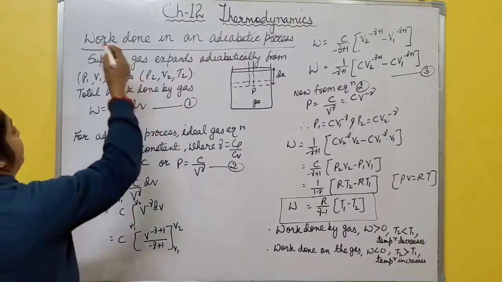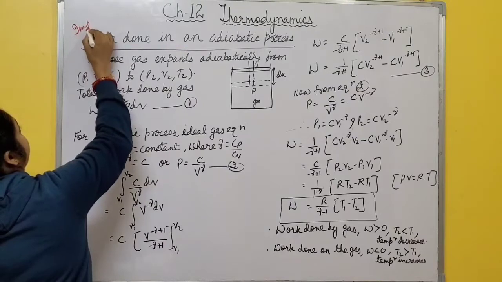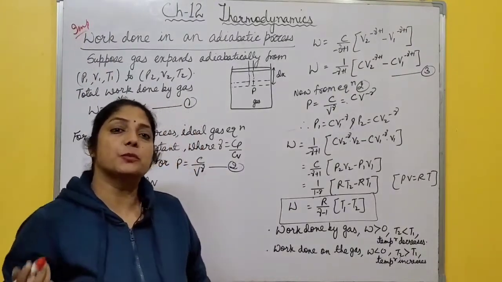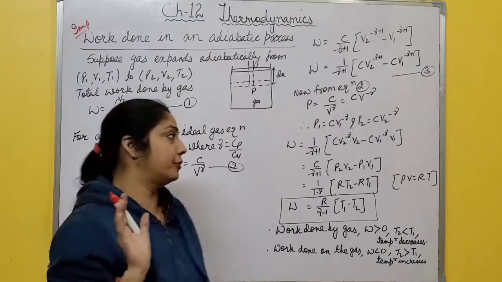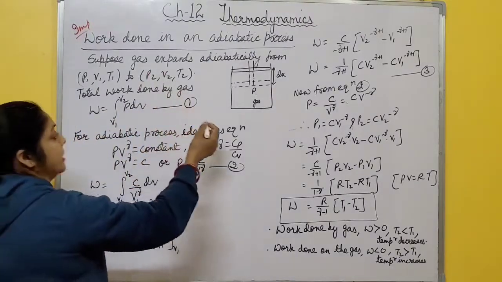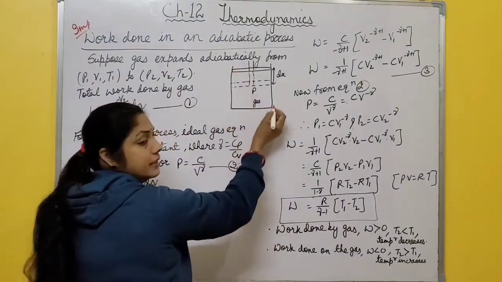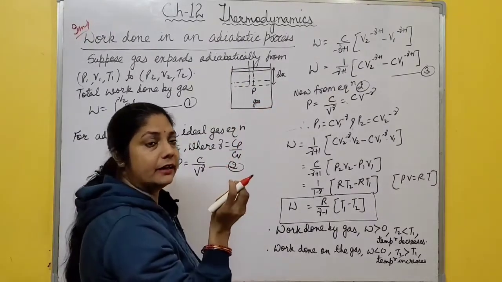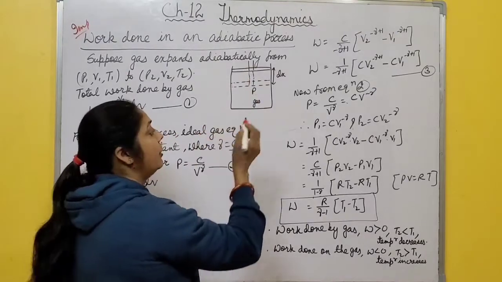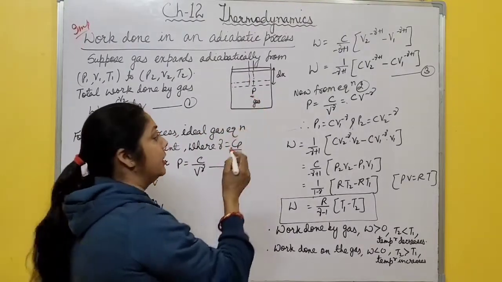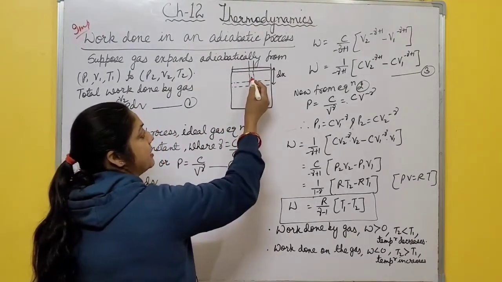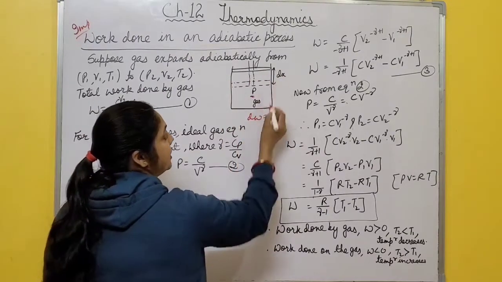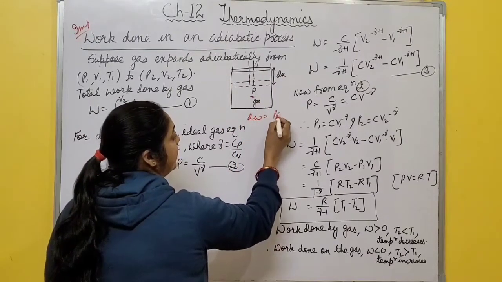Now next important topic is work done in an adiabatic process. What is adiabatic process? Those processes in which there is no exchange of heat. So to find the work done, first consider a gas contained in this cylinder, right? And this cylinder has conducting walls again, and it is attached with a movable piston. Now let P be the pressure of the gas. Due to this pressure, this piston moves upward, and the work done in moving the piston upward through a distance dx is given by P dV.